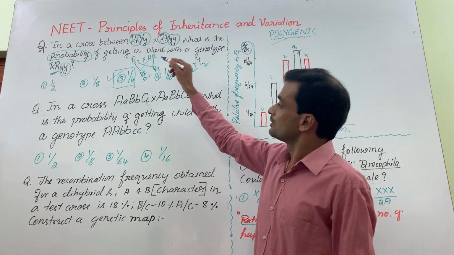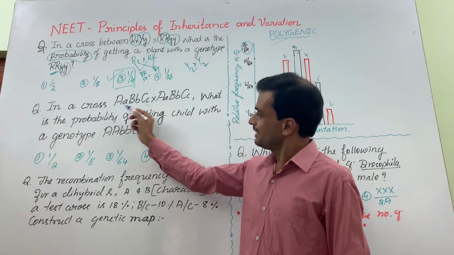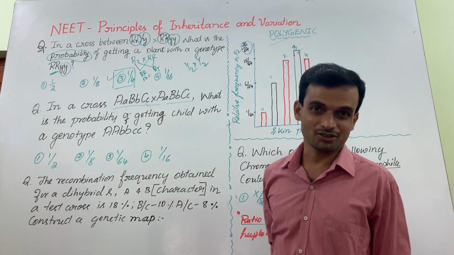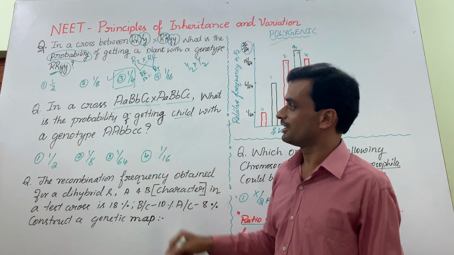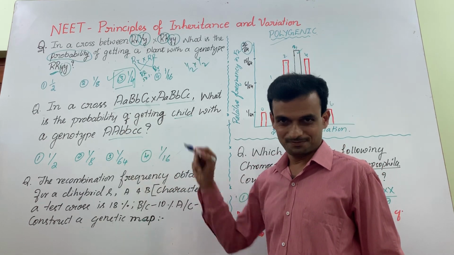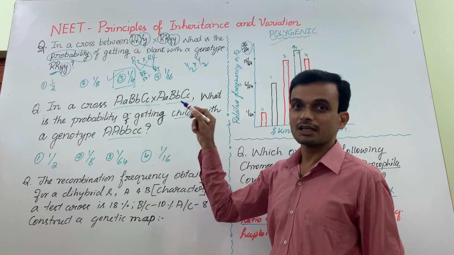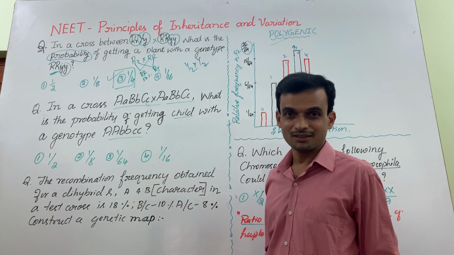Yes. You have got another similar type of question. In a cross, it appears to be a tri-hybrid cross. But I have asked about the probability of getting a child with a genotype. It means it's relevant to a character of human beings. It can't be tri-hybrid.